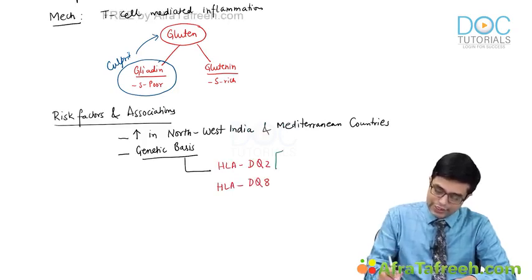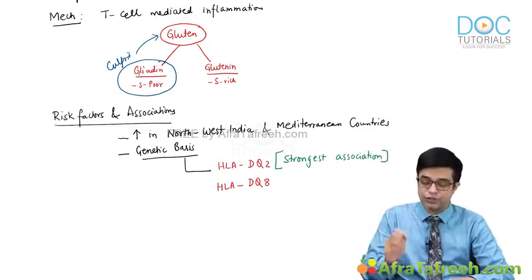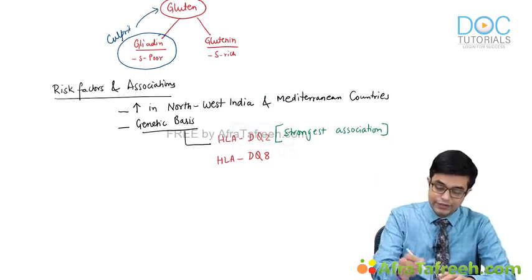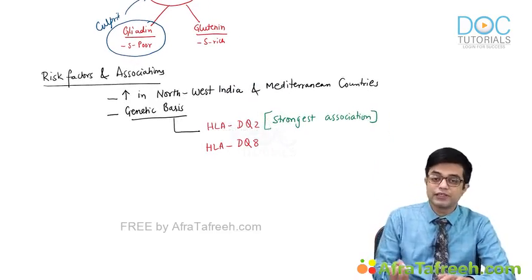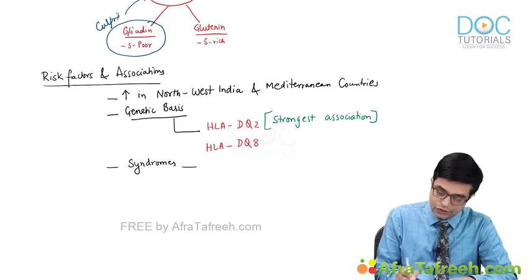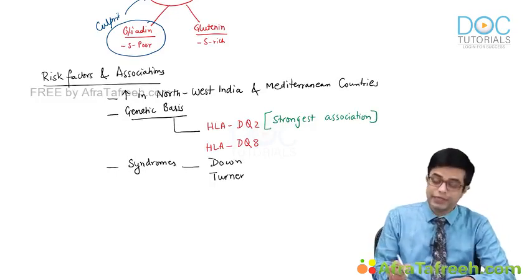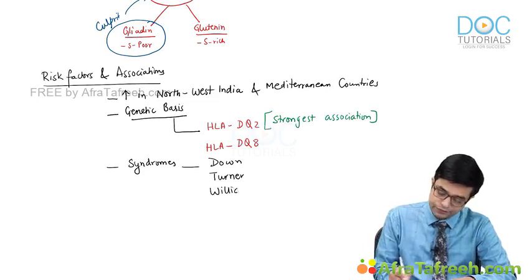Potential MCQ: the HLA DQ2 allele shows the strongest association among any known factor. It shows the strongest association, potential MCQ. Then the disease is more common and is associated with syndromes. What are the syndromes associated with celiac disease? The syndromes include Down syndrome, Turner syndrome. The disease is more common in Williams syndrome.